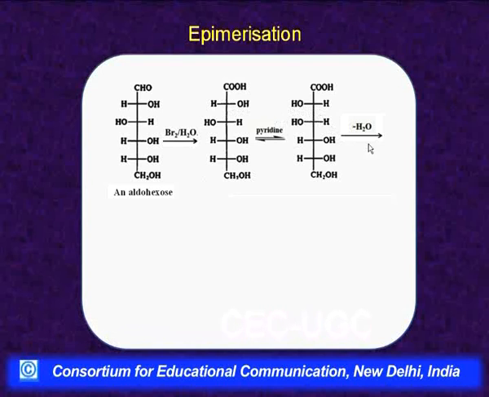Then it is heated and a water molecule is lost. Now, on the loss of a water molecule, what happens? Actually, an ester is formed between this carboxylic group and one of the hydroxyls from the chain. It is generally the hydroxyl of carbon number 4 which is involved, forming a cyclic ester known as a lactone.